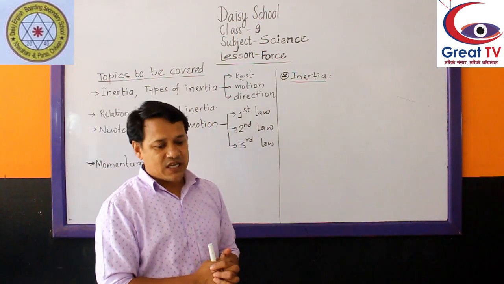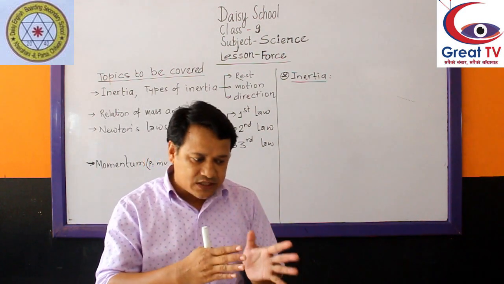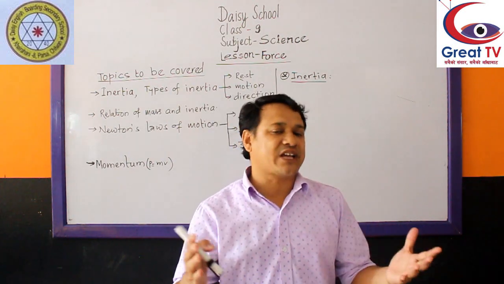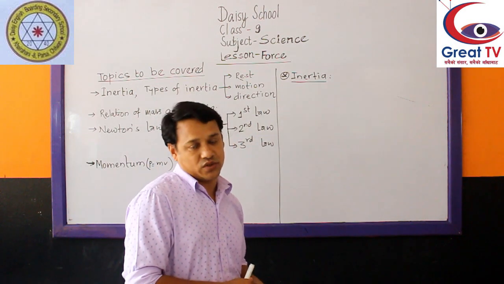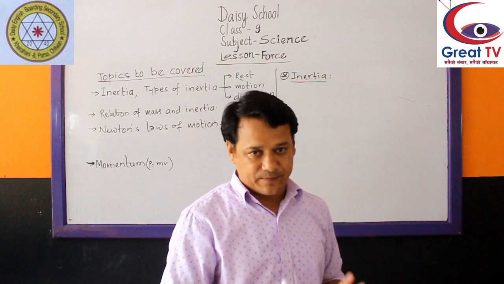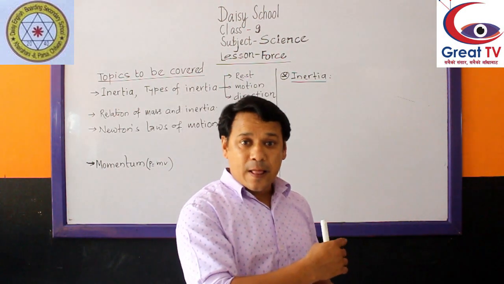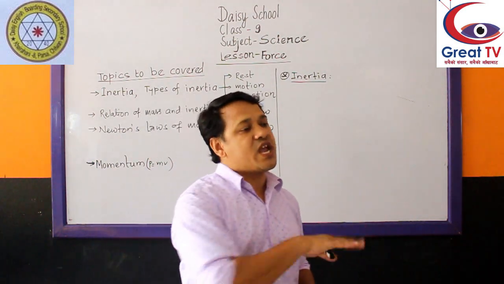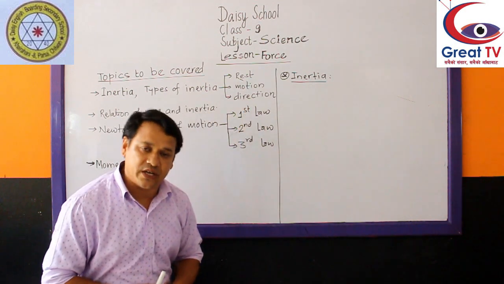Similarly, inertia of direction. Inertia of direction means an object moving in a particular direction cannot change into another direction without using an external force. That means inability of a moving body to change its direction by itself. Inability of a moving body to change the direction by itself is called inertia of direction.